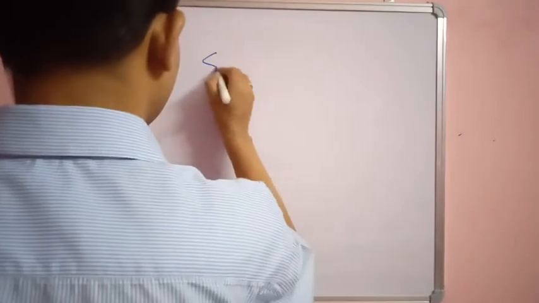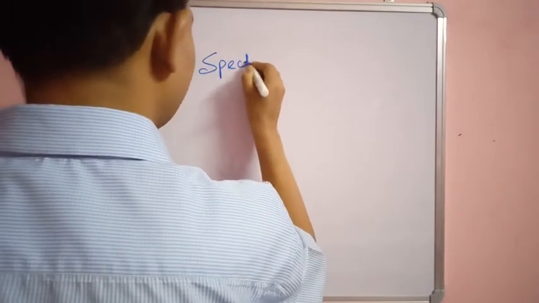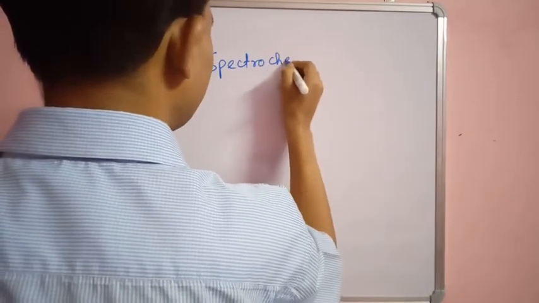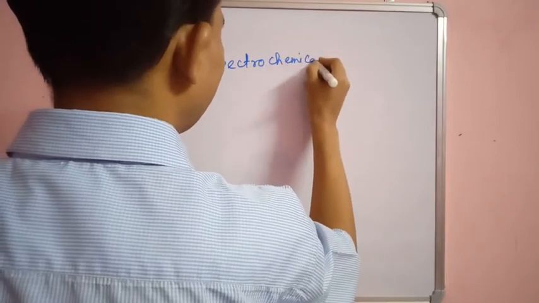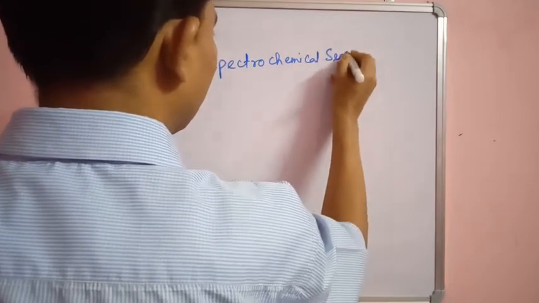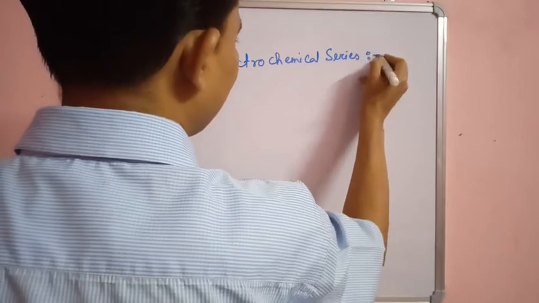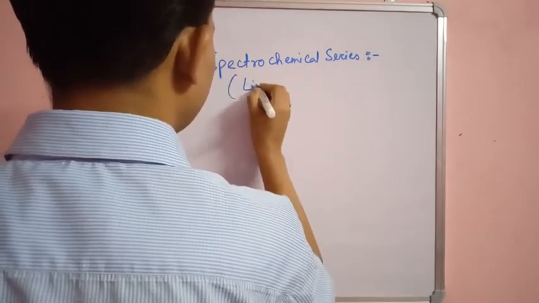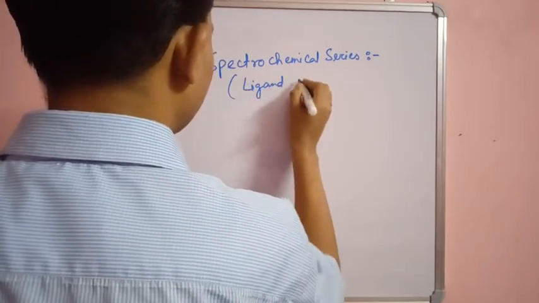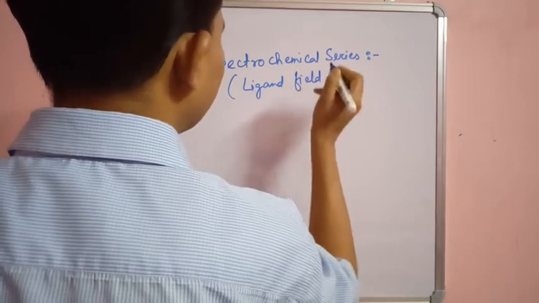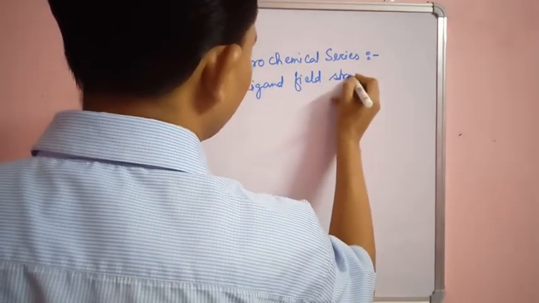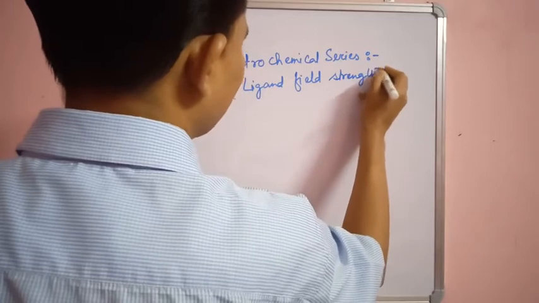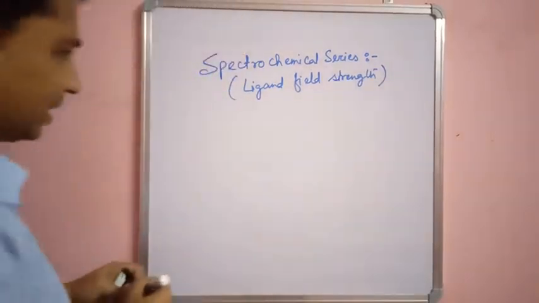So now this is the spectrochemical series, which will determine the ligand field strength. So what is the ligand field strength of a particular ligand? That series is called the spectrochemical series.